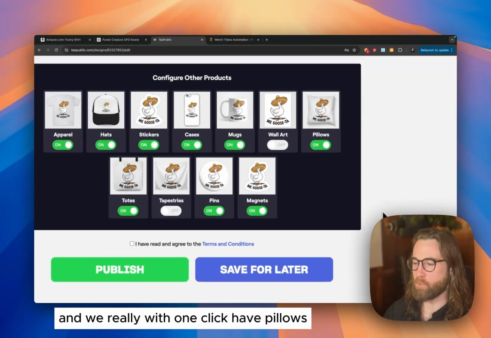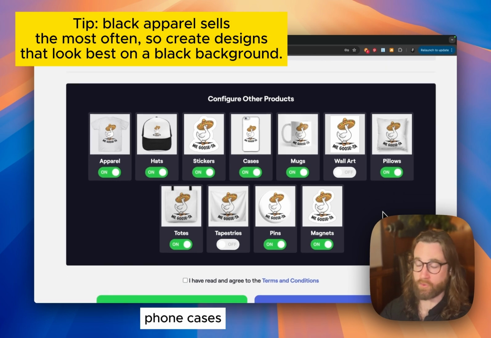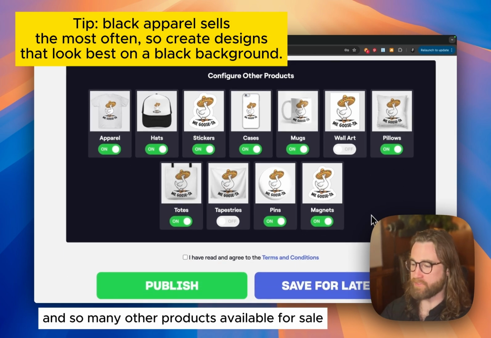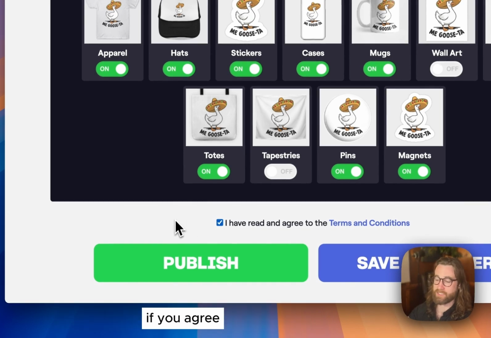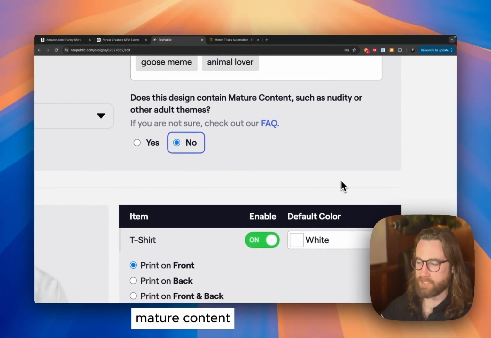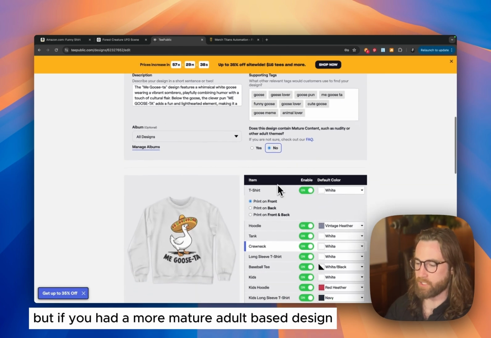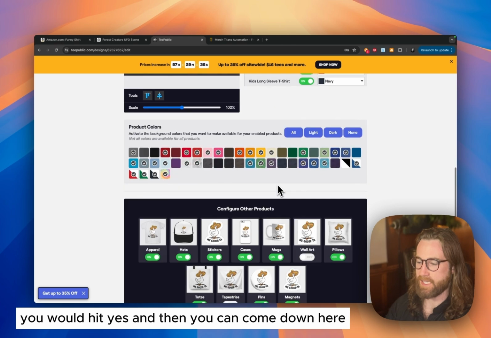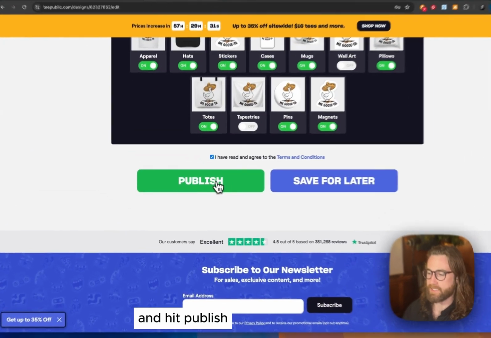But you can see, with one click, we have pillows, t-shirts, hats, stickers, phone cases, and so many other products available for sale. So hit agree to terms and conditions if you agree. You will also need to check whether this design has mature content. In this case, I would say no, but if you had a more mature adult-based design, you would hit yes. Then you can come down here, select the terms and conditions, and hit publish.